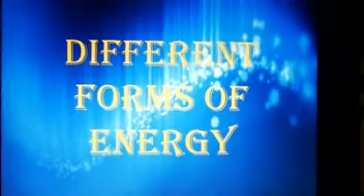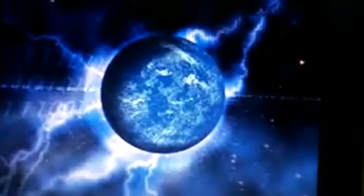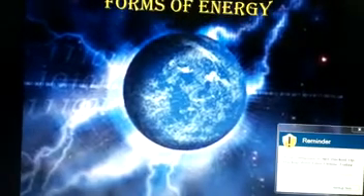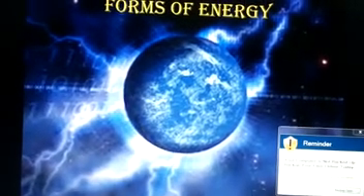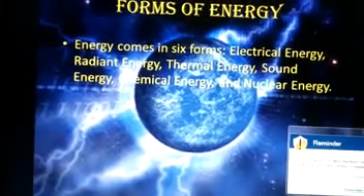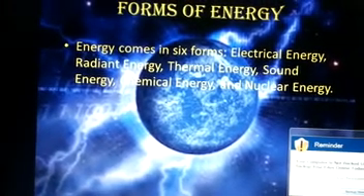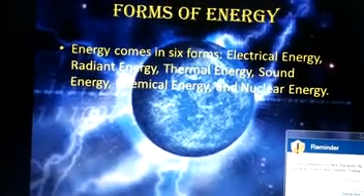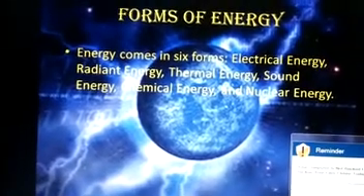Different forms of energy. Energy comes in 6 forms: electrical energy, radiant energy, thermal energy, sound energy, chemical energy, and nuclear energy.